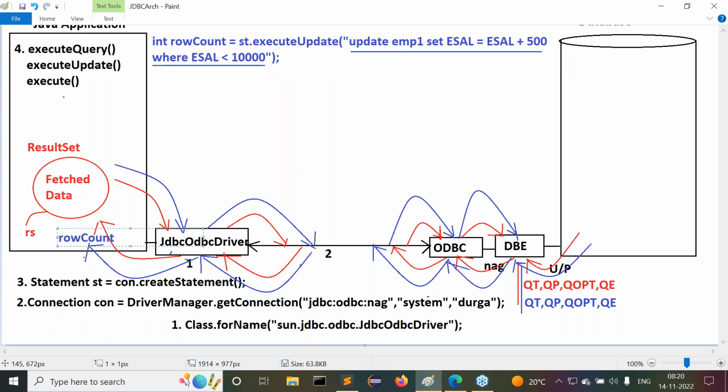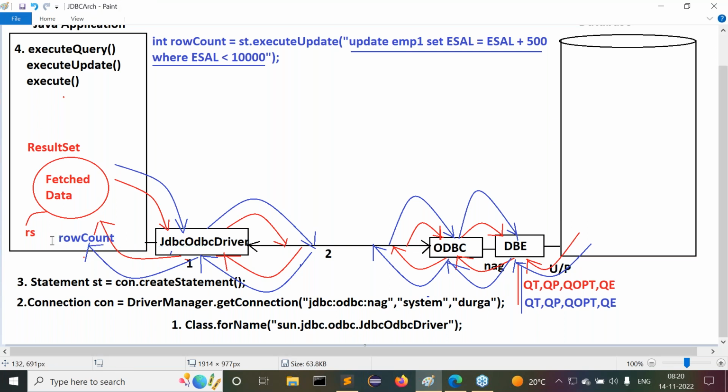That row count value will be available inside the Java program. The row count value is written by the executeUpdate method, which returns that row count value to the row count variable.